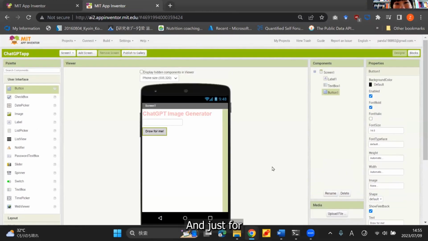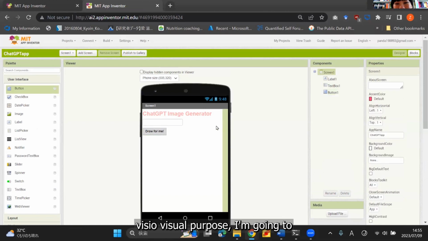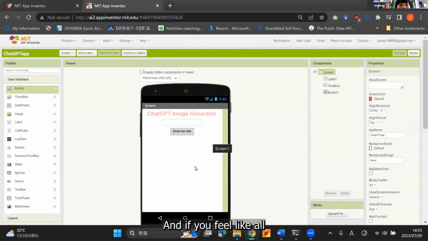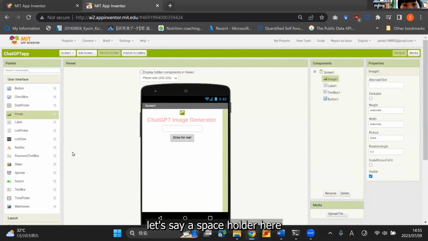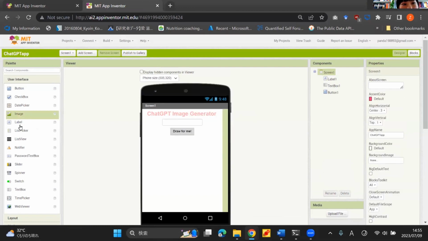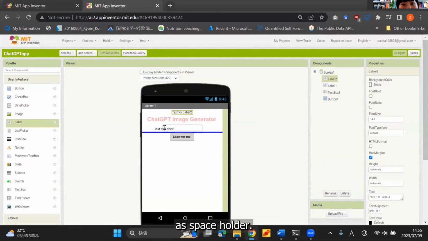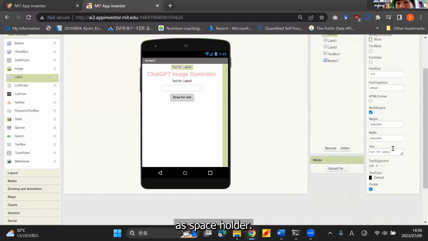And just for visual purposes, I'm going to configure the screen to align all the elements in the center. Now it looks better. And if you feel like all the elements are very squeezed, then I can add, let's say, a space holder here. You can use a label as a space holder. Remove the text.